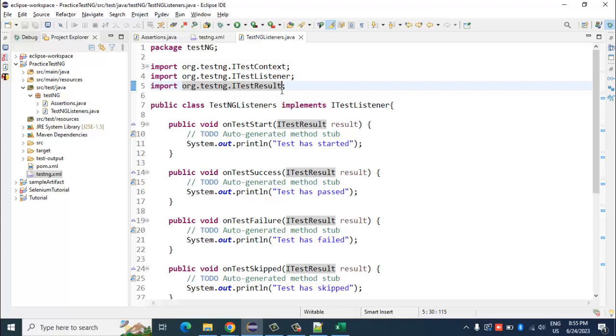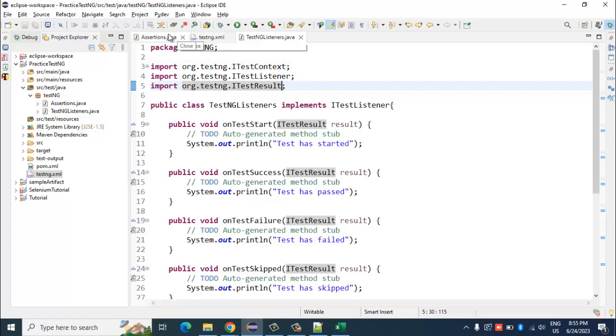It is like you are giving that test another chance to execute and pass. You don't want to immediately mark that test as failed. That is possible by using the retry mechanism in TestNG.